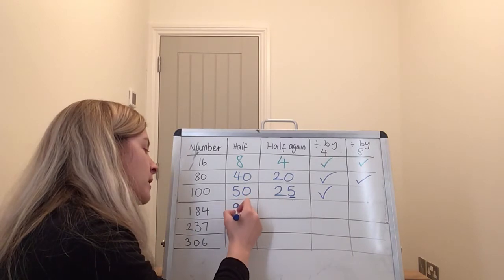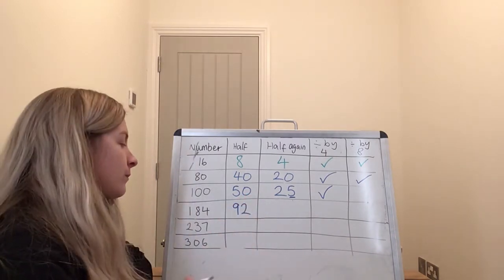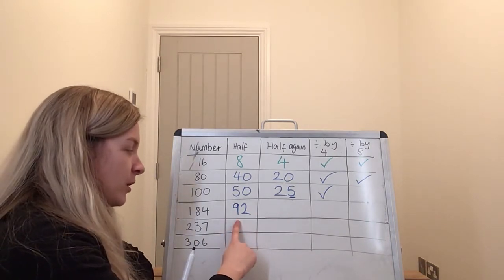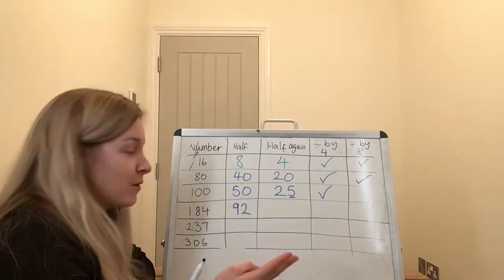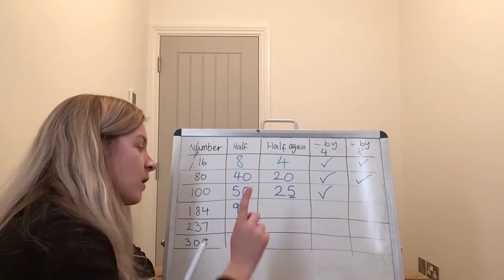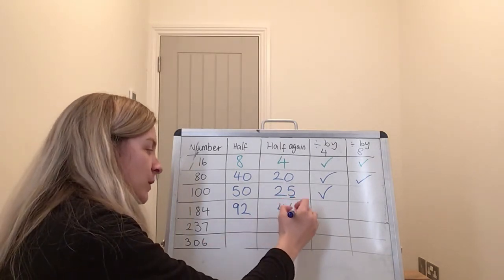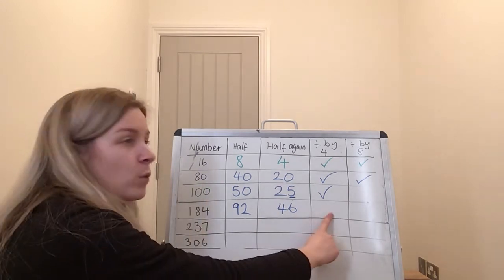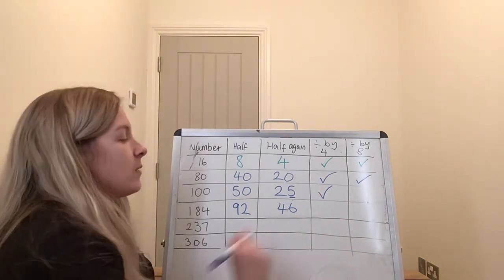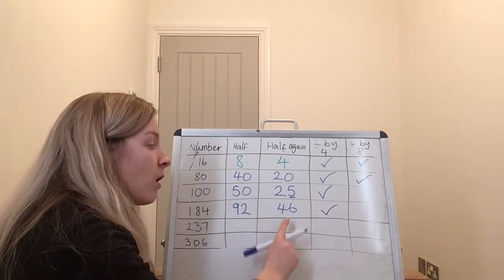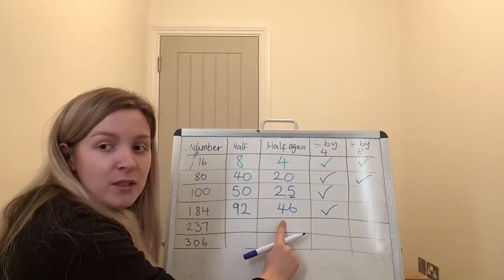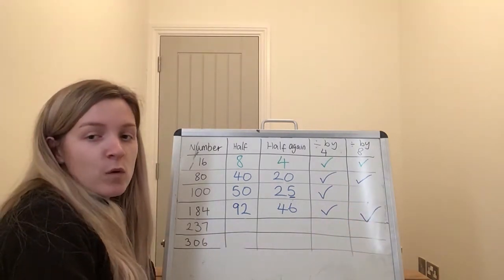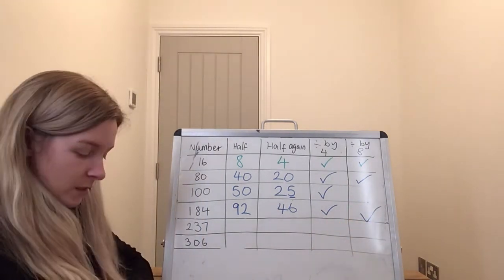So half is 92. Now we need to half it again. Half of 92, oh I know, half of 90 is 45, add half of 2 is 46. Now, when I halved it, was it an even number? Yes, it was. When I halved it again, was it an even number? Yes, it was. So it must be divisible by both 4 and 8.